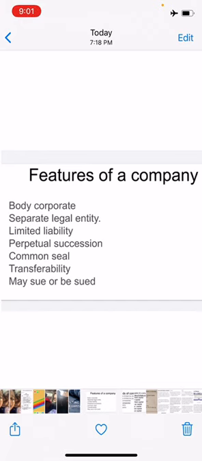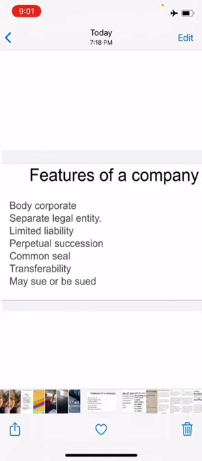But the articles of the company can prescribe the manner in which the transfer of the shares will be made. That means the shares can easily and freely be transferred without any permission of its members or of the company. But the articles of the company may prescribe the manner in which the transfer of shares has to be made.